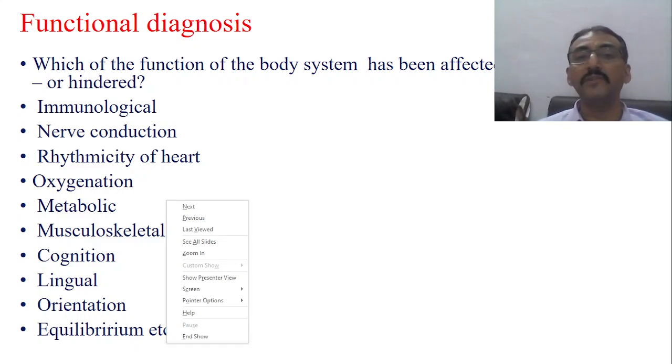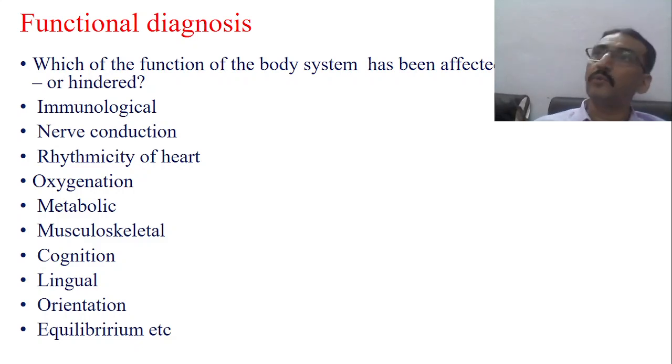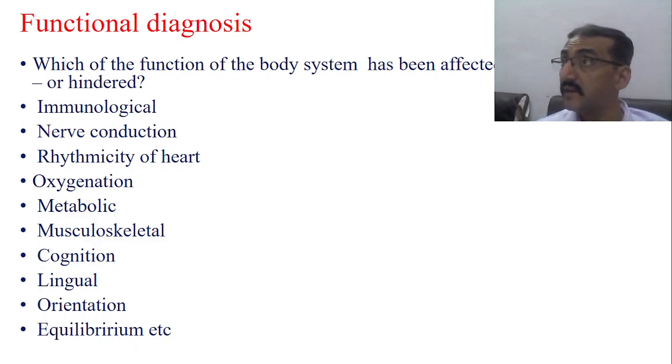The last step is functional diagnosis. So anatomical is over, pathological is over, and etiological diagnosis is over. Now the last one is functional diagnosis. Yes, okay, anatomy is involved, pathology is involved, the cause is also identified. Now which function of the body gets affected because of this problem? We have different dhatus doing different functions, different doshas doing different functions. Out of which, which function gets affected? Okay, so immunological functions are affected, do you think? Or nerve conduction is affected? Now this is functional diagnosis.